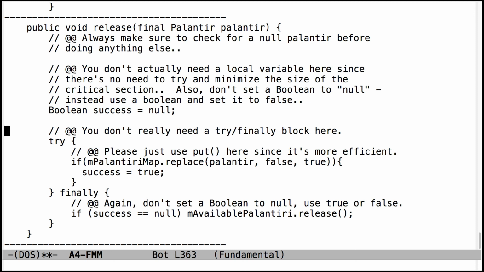But there is no critical section here except in calling put or whatever. So that internally does the critical section. So you don't need the variable, just check the return value to see what you need to do. And don't call the 3-parameter version of replace. It's doing extra work you don't need to do in this case. Because you're just saying, I am done, boom, whatever that value was before, it's now going to be available.